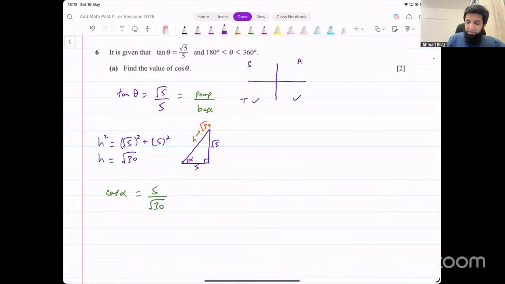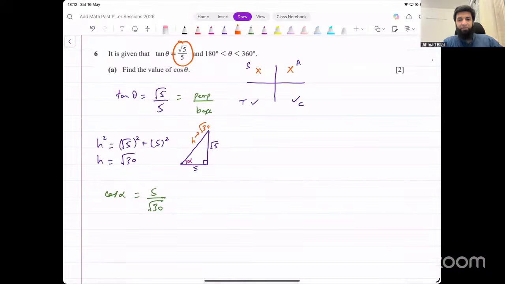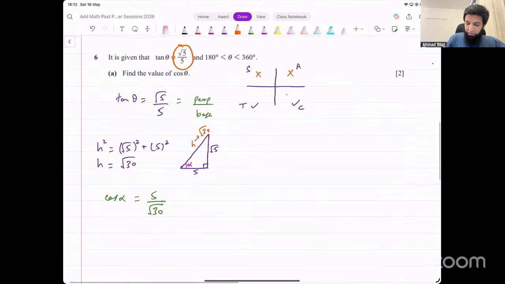Now, ASTC, we have already eliminated the first two. They are not possible. We could be in any one of these two quadrants. But also notice the value for tan is positive. Where is tan positive? Tan is positive in the third quadrant, not in the fourth quadrant. So that tells us the fourth quadrant is also not possible, and we are actually in the third quadrant.